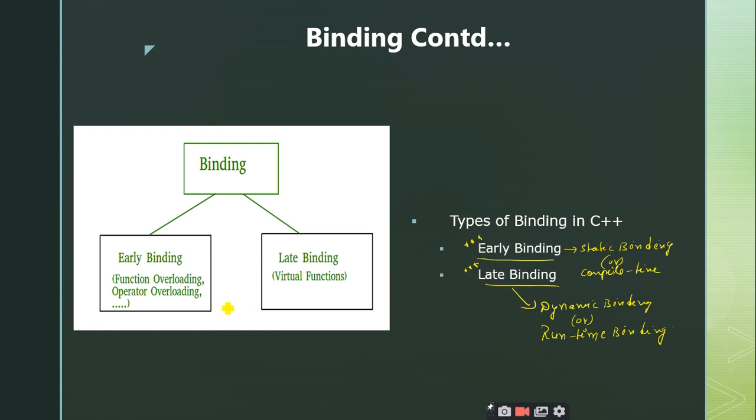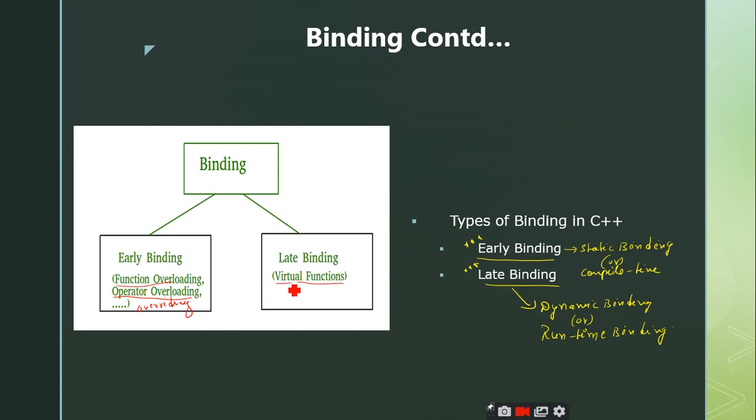As I told, the early binding is implemented by using the function overloading and operator overloading, and similarly function overriding also supports the early binding concept, whereas for the late binding you will be implementing this concept with the virtual functions.